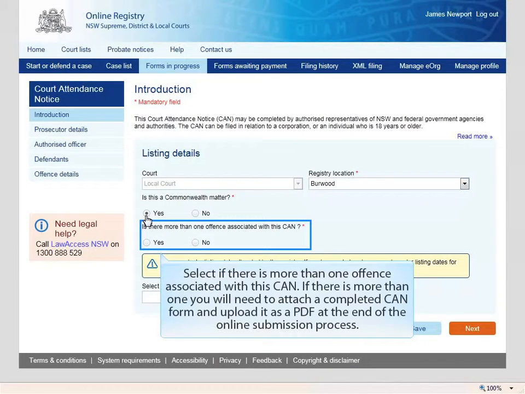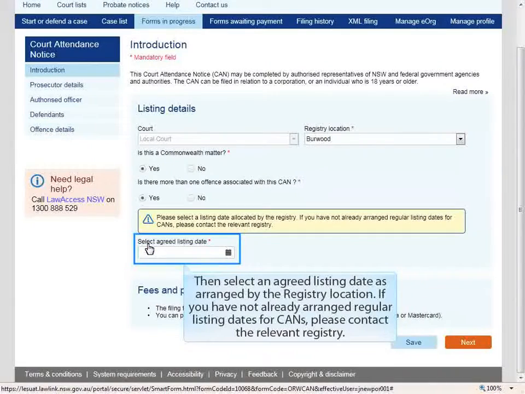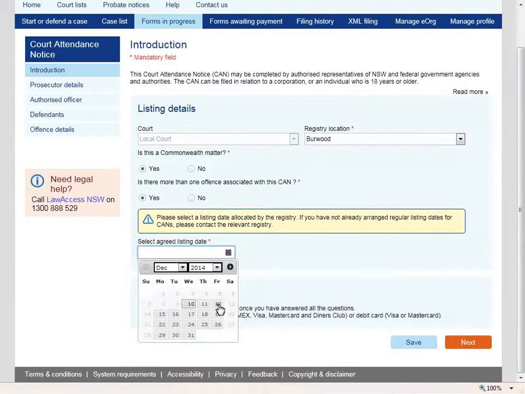Select if there is more than one offense associated with this CAN. If there is more than one, you will need to attach a completed CAN form and upload it as a PDF at the end of the online submission process. Then select an agreed listing date as arranged by the registry location. If you have not already arranged regular listing dates for CANs, please contact the relevant registry. A date is selected from the calendar.